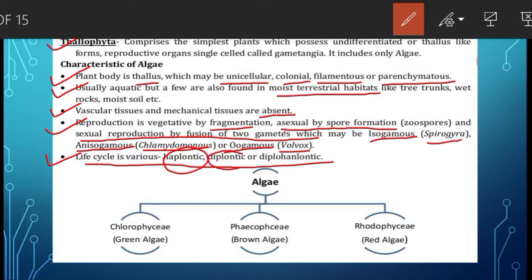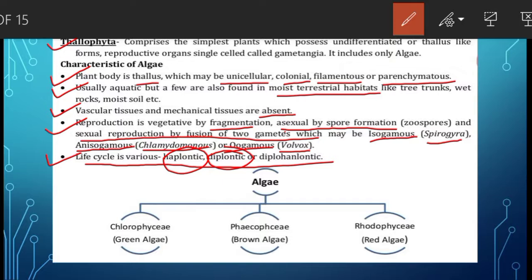If we talk of the diplontic life cycle, then the real plant body is diploid and produces the gametes by the meiosis process. One thing: mitosis and meiosis are cell divisions.